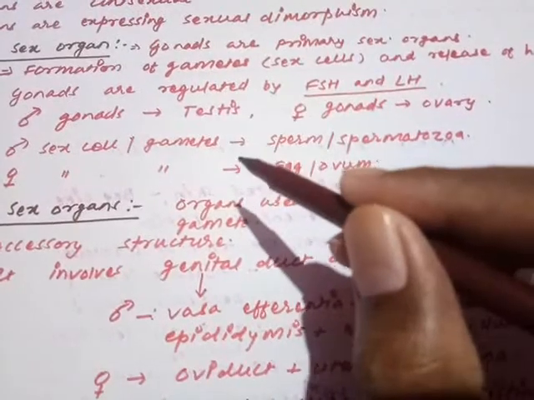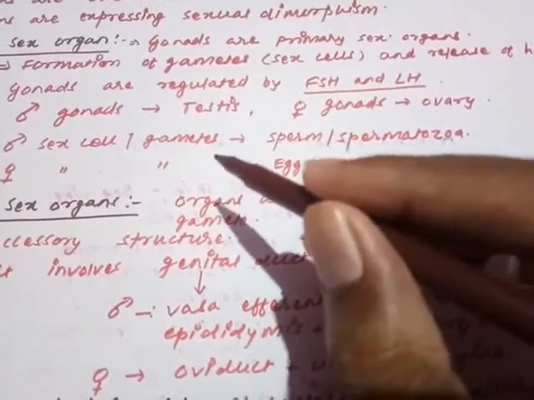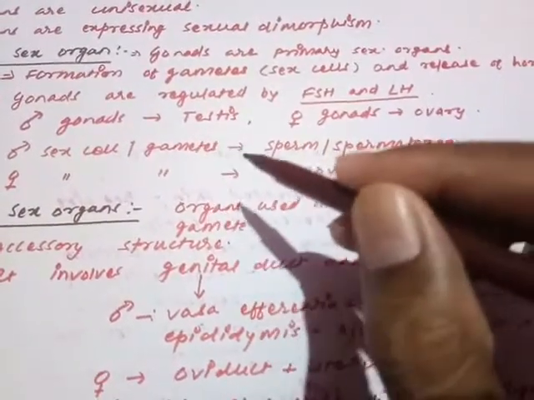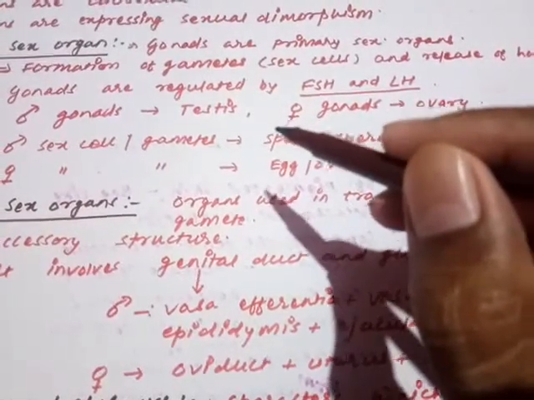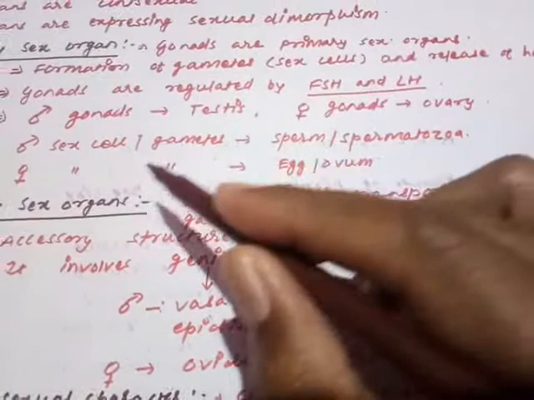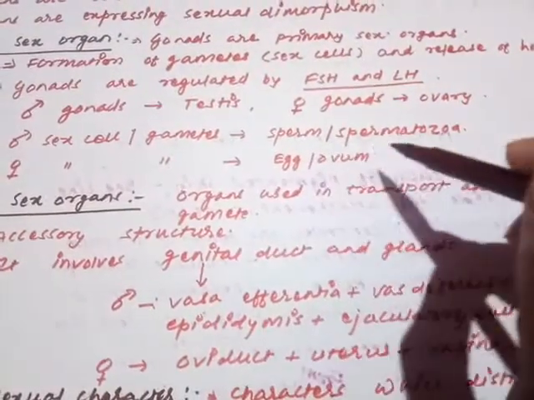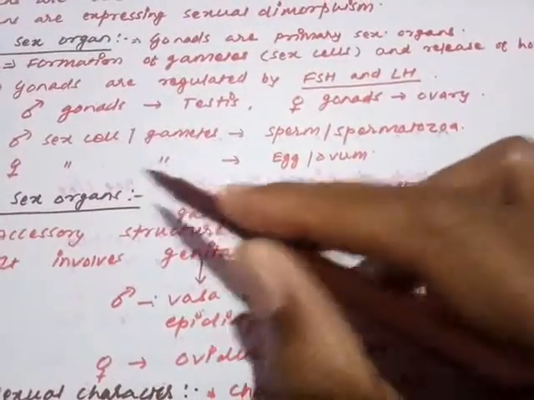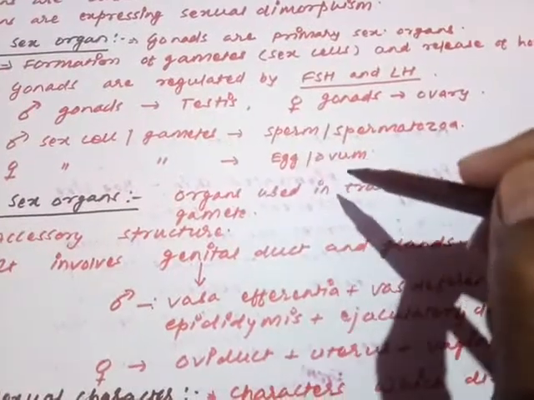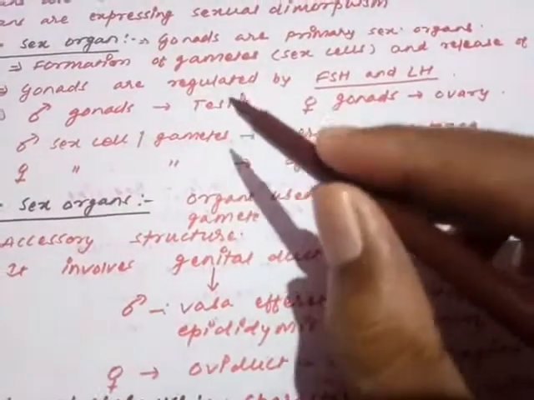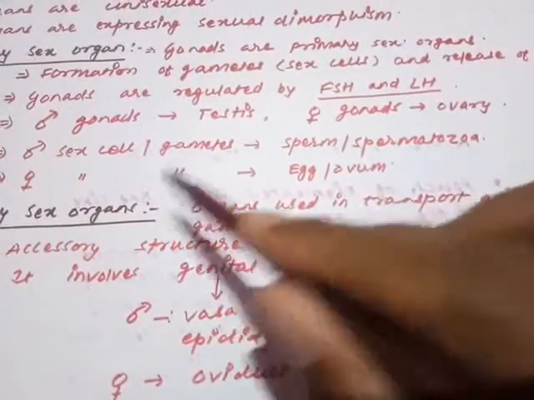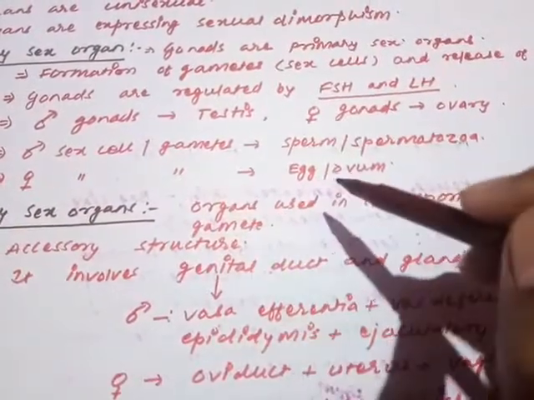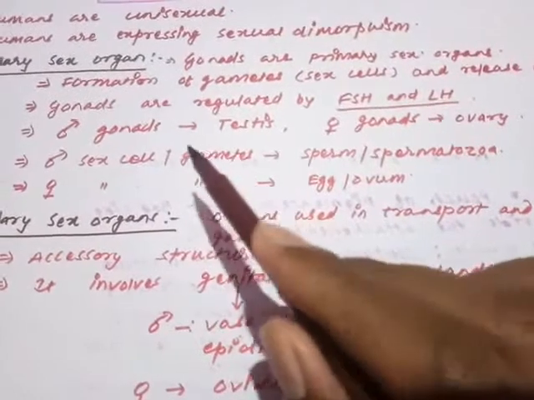Now moving on to the next, the testis, since it is the male gonad, is going to give rise to the male sex cell, and the female gonad, that is ovary, is going to give rise to the female sex cell. The male sex cell is called sperm or spermatozoa, and female sex cells or gametes are called egg or ovum. So is it clear? Testis is going to produce sperm or spermatozoa, and ovary is going to produce egg or ovum.